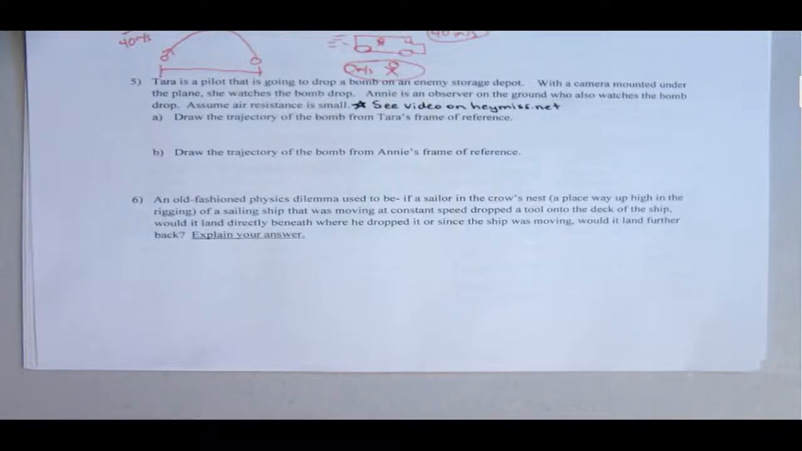All right, so here we go. Number 5, we're going to go to 5 and 6. Tara is a pilot, and it's going to drop a bomb on an enemy storage depot. So that means there's nobody there. With a camera mounted under the plane, she watches the bomb drop. Annie is an observer on the ground who also watches the bomb drop.